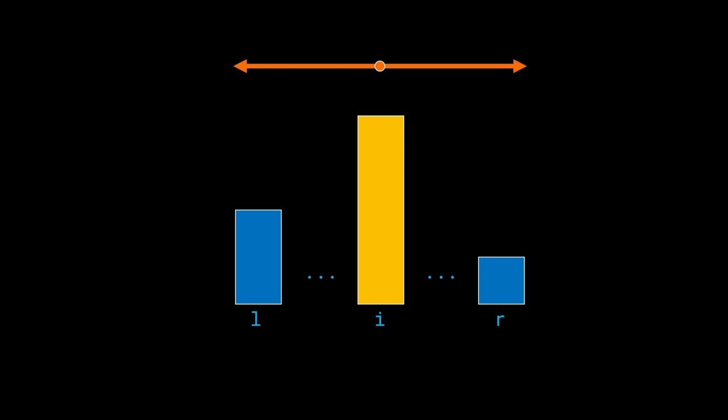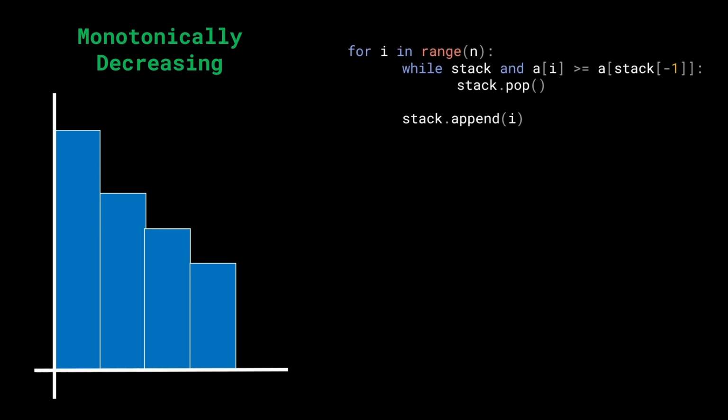This kind of structure is something we can try to simulate using a stack. So let's go ahead and take a look at what would happen if we use a monotonically decreasing stack. Right, on the right hand side, I've also provided the code just for the sake of reference. Now, in the case we have a monotonically decreasing stack, let me ask you the question, what would happen? For any given element, since we want to find the right and the left places where it decreases for the first time, if we have a monotonically decreasing stack, we can always look on to the right hand side to know if a value has decreased or not, right? See, again, let me go back to this.